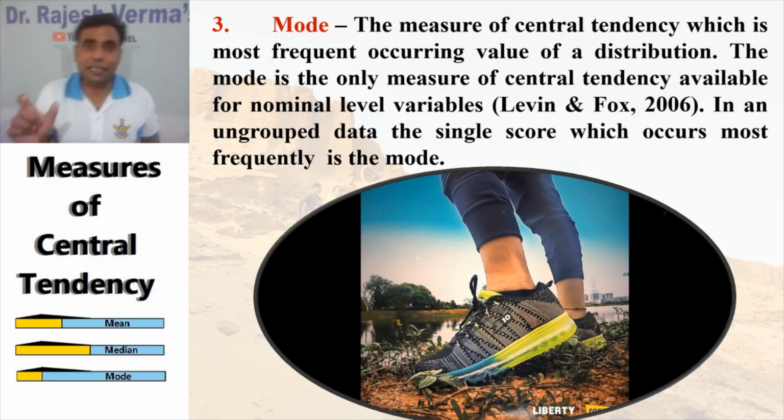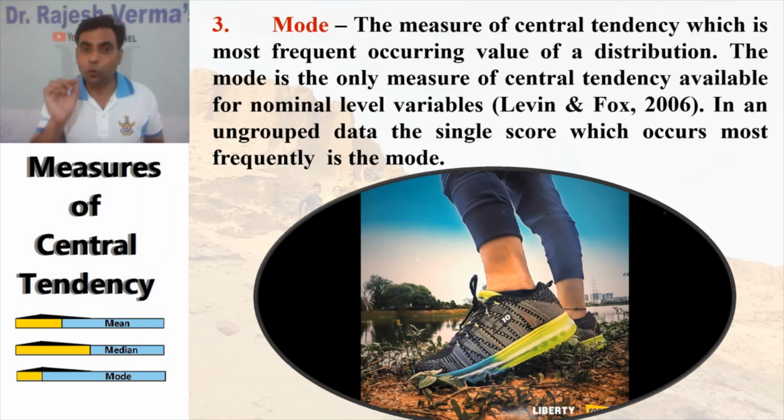If you have a group data set and you find a score that is occurring frequently, time and again, I'll explain that with an example. The mode is the only measure of central tendency available for nominal level variables. If the data can only be calculated at the nominal level, then when you measure central tendency you cannot calculate the mean or median; you have to calculate only the mode. In ungrouped data, the single score which occurs most frequently is the mode.